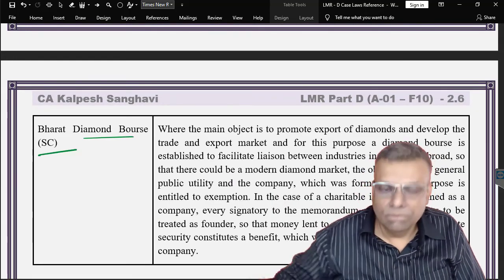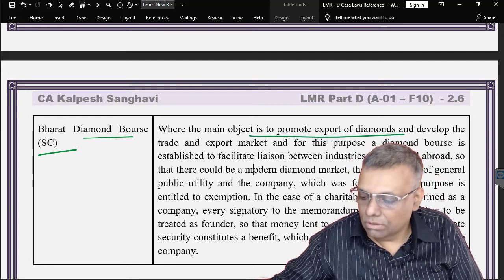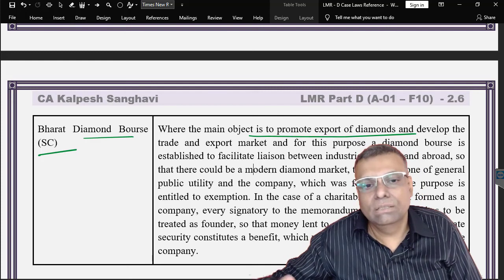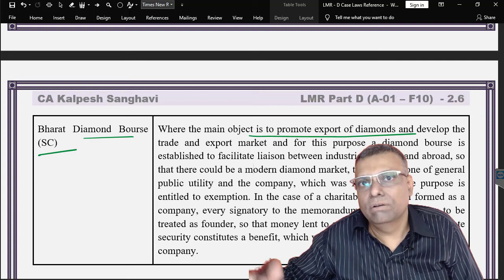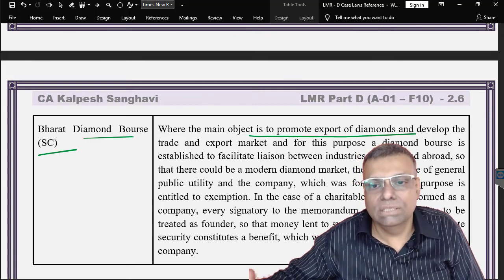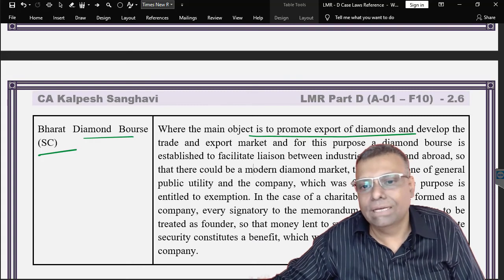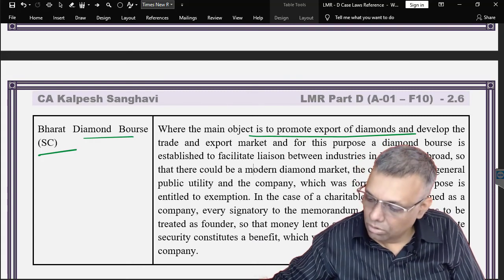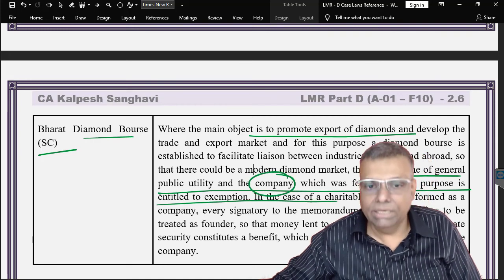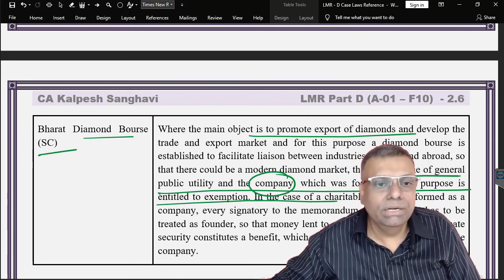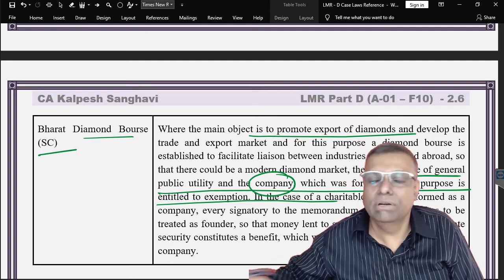Bharat Diamond Bourse, the Supreme Court, this was also to promote the business of exports and the necessary activity to promote export from India to another country, and all the necessary activities to facilitate this particular international trade. So your activity was again similar to general public utility, and it was in a corporate entity, but again this particular corporate entity was not doing business with the intention of profit motive and dividend distribution.